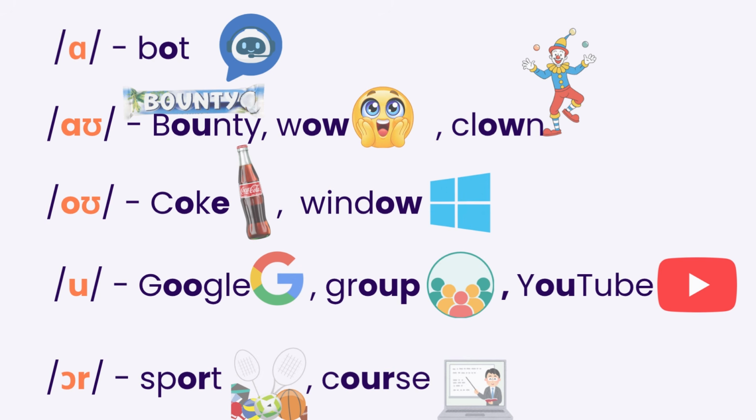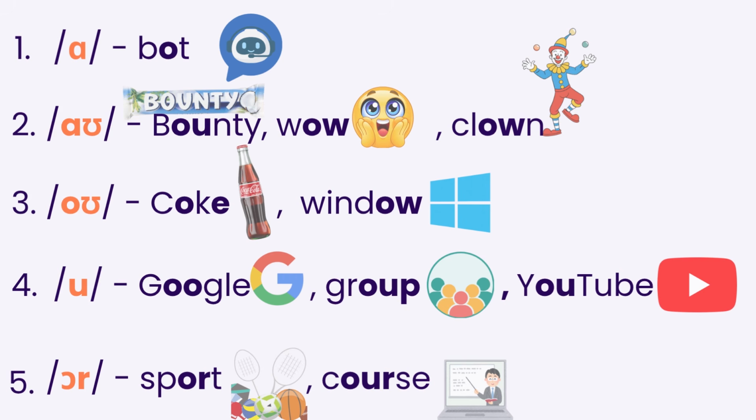Let's count how many sounds we've learned. 1, ah as in bot. 2, the sound ow. Bounty, wow, clown. 3, O. Coke, window. 4, oo, as in Google, group, YouTube. 5, or, sport, course. So, 5.